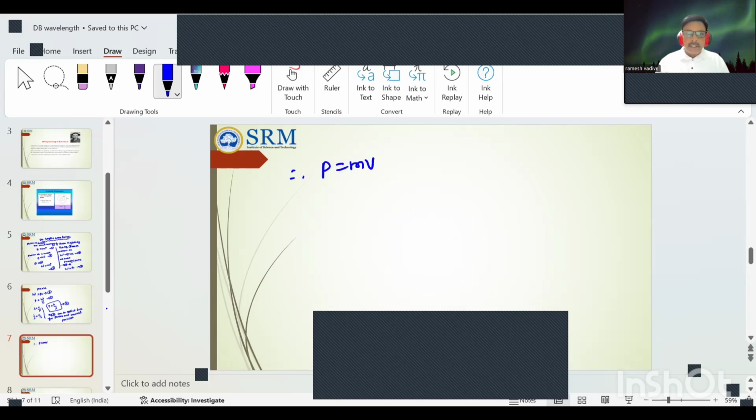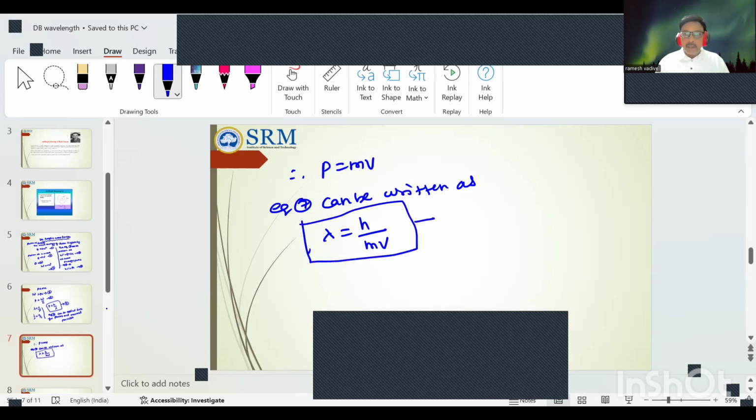Therefore equation 7 can be written as lambda is equal to h by p, which is h by mv. This is the de Broglie wavelength. Equation number 8: lambda dB, where dB stands for de Broglie, is equal to h by mv.